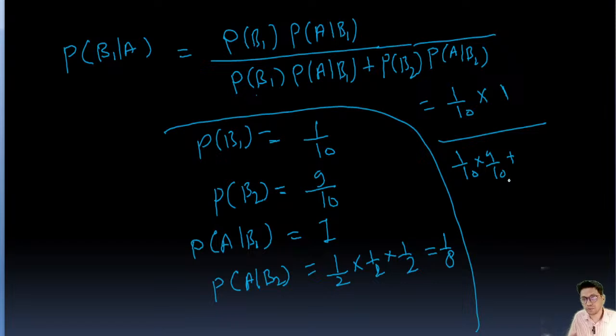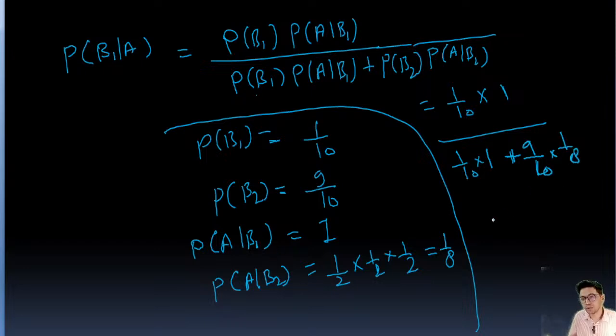So this is 1 by 10 into 1, plus P(B2) which is 9 by 10, into 1 by 8.